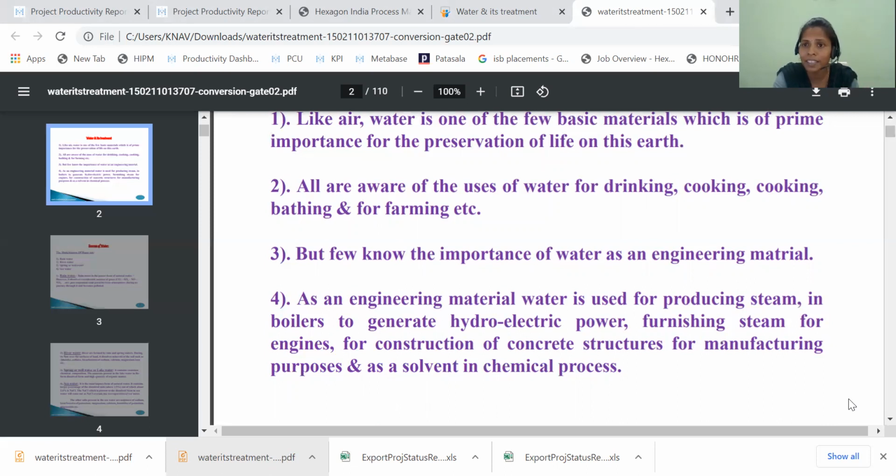That is called hydroelectric power here. It is also used for furnishing steam for engines, for construction of concrete structures, for manufacturing purposes, and as a solvent in chemical processes. These are the basic needs for engineering purposes.